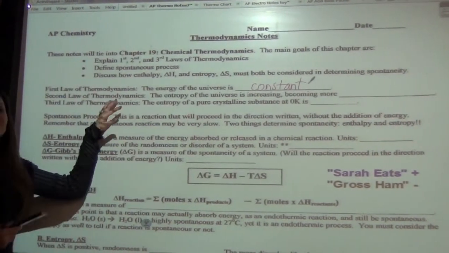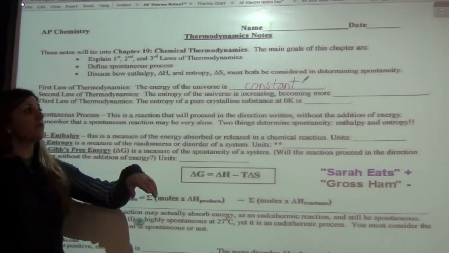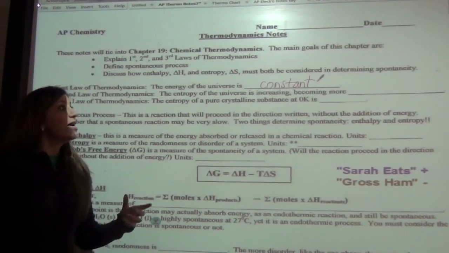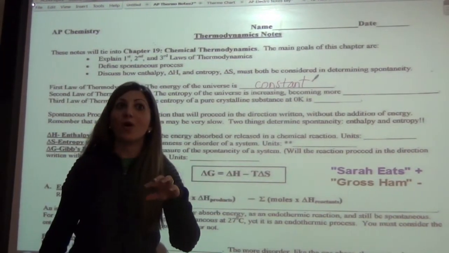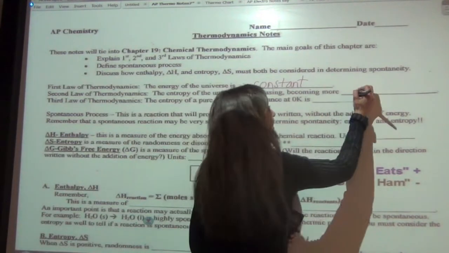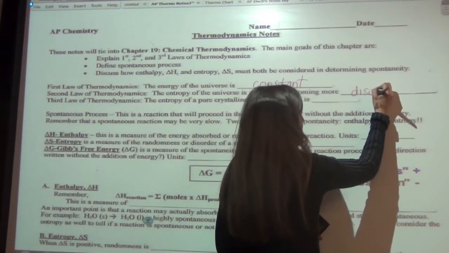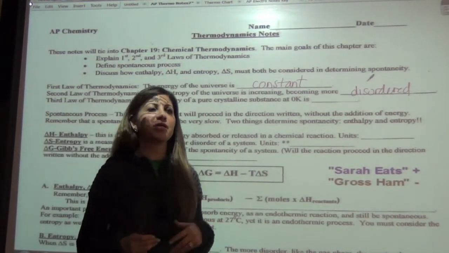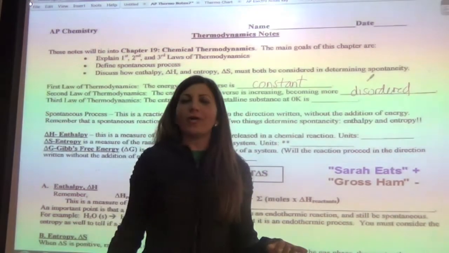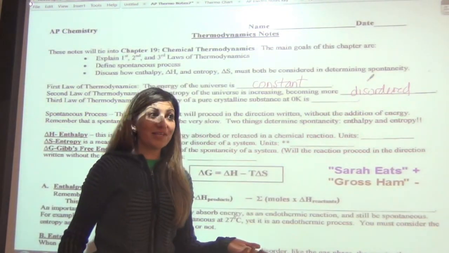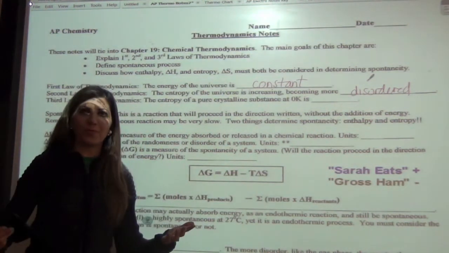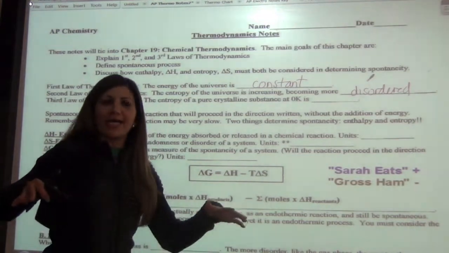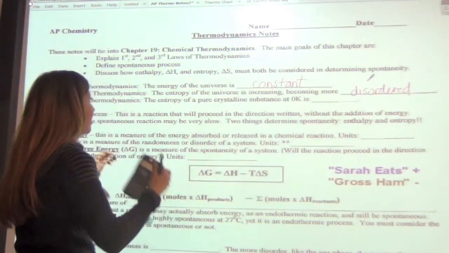Now the second law of thermodynamics states that the entropy of the universe is increasing, which means that what's happening? It's becoming more and more disordered. Perfect. So at the beginning of the week, if you start off with a clean room, over time, what happens to your room? It gets messy, okay? And that's the way that nature basically goes.